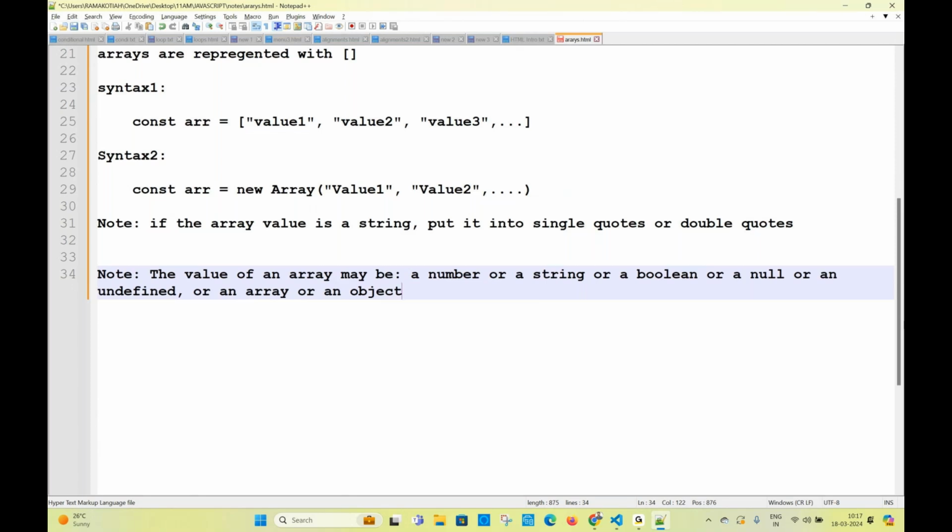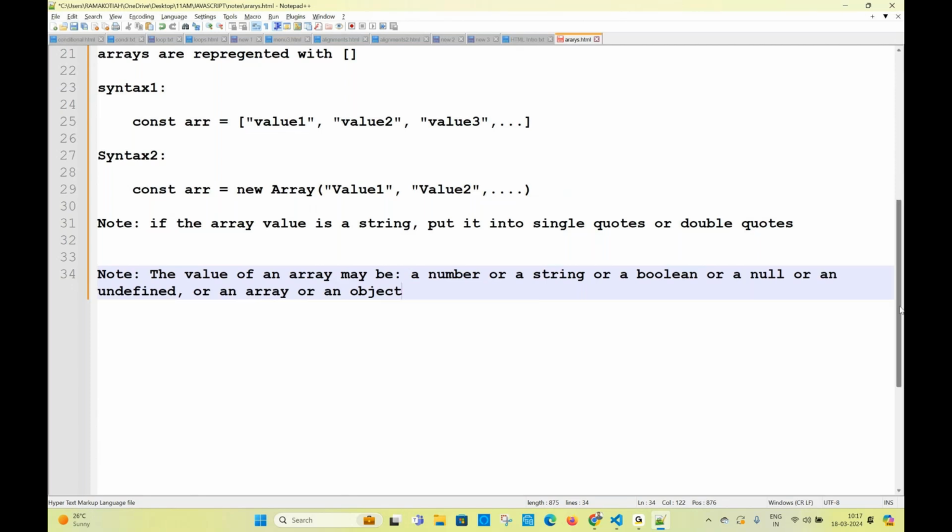You told me that inside an array we can save multiple values, always numbers? Can't we save strings in an array? Can't we save objects into an array? Can't we save an array into an array? Yes, everything we can. If you understand this about arrays, you understand what an array can contain. That's the important thing, not only numbers. In real time, only in very rare cases will you see just numbers. Mostly you will see arrays inside arrays inside objects in real time. So we should understand the array value may be any of these.